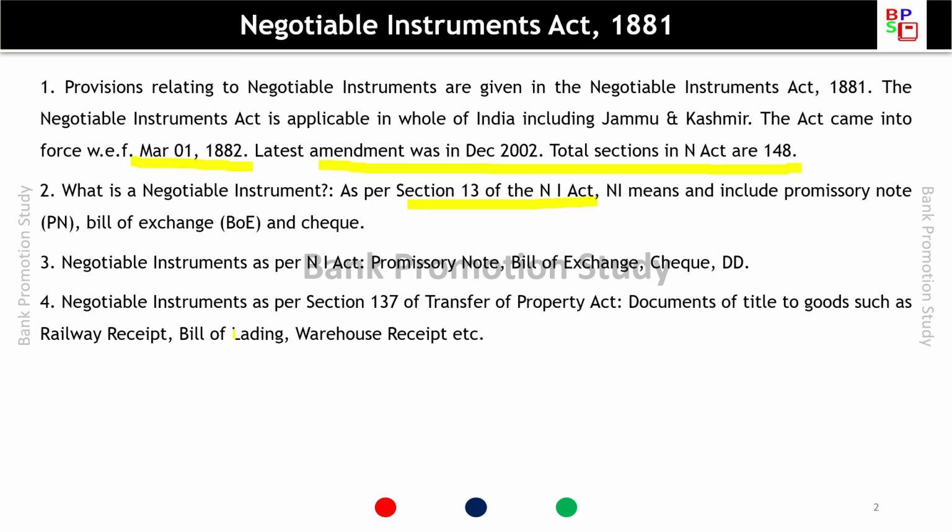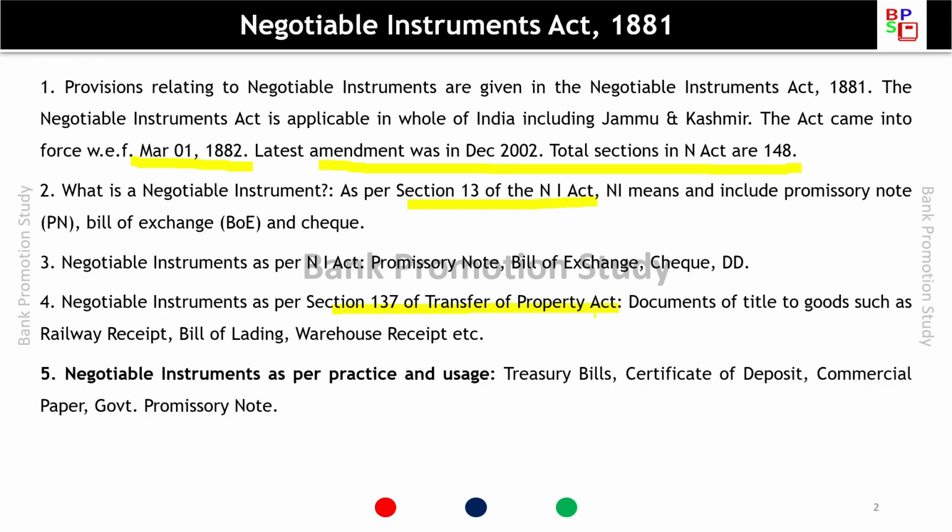Negotiable instrument as per section 137 of Transfer of Property Act. So as per Transfer of Property Act, document of title to goods such as railway receipt, bill of lading and warehouse receipt are also negotiable instruments. But these are as per section 137 of Transfer of Property Act. Negotiable instruments as per practice and usage are treasury bills, certificate of deposit, commercial paper and government promissory notes.